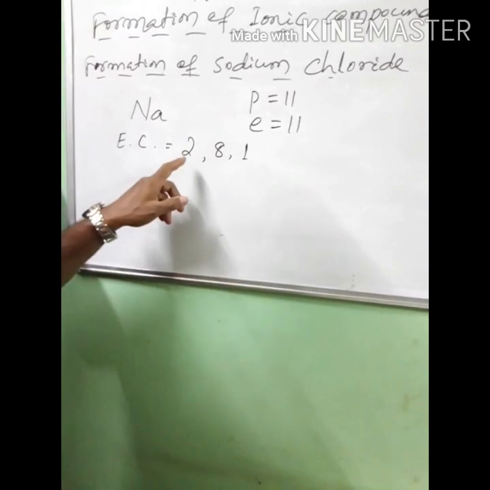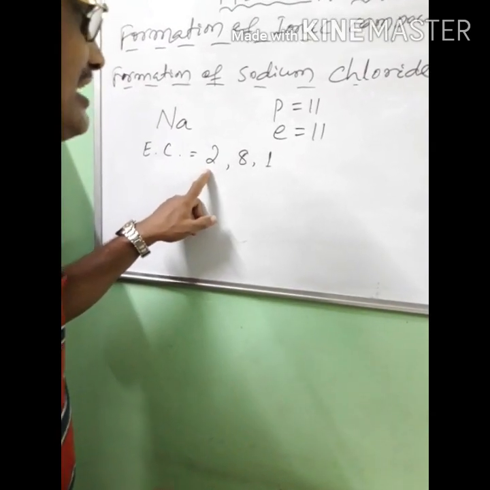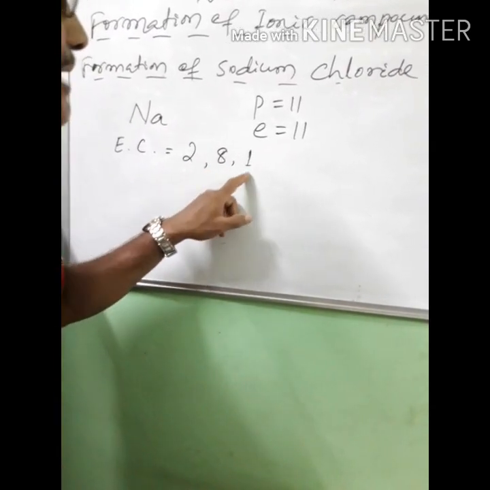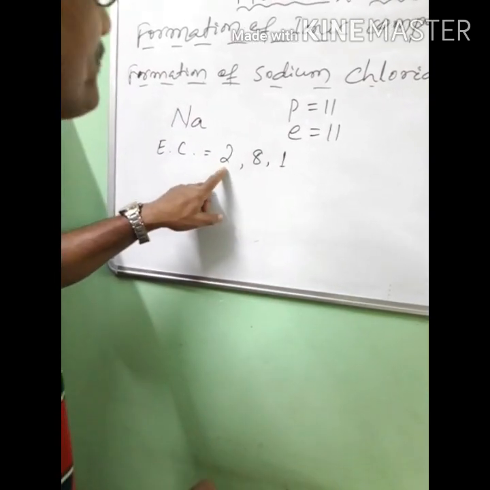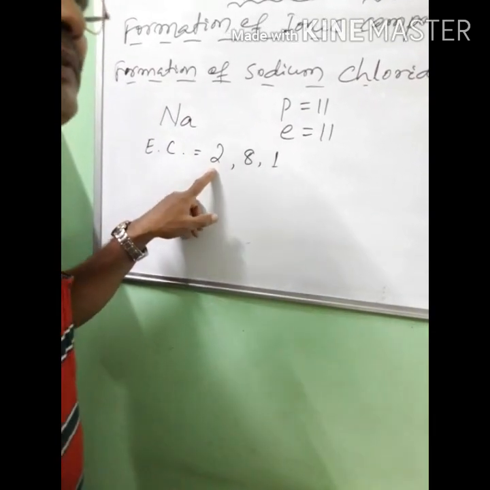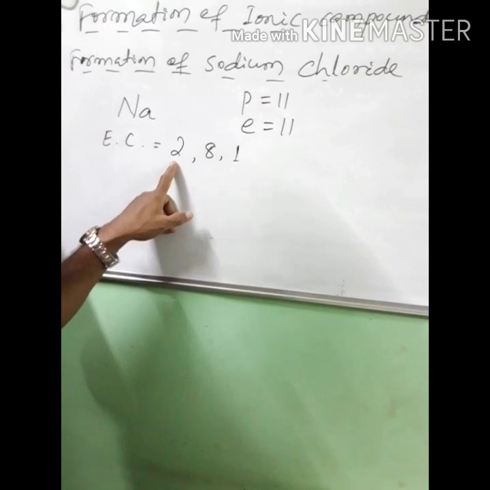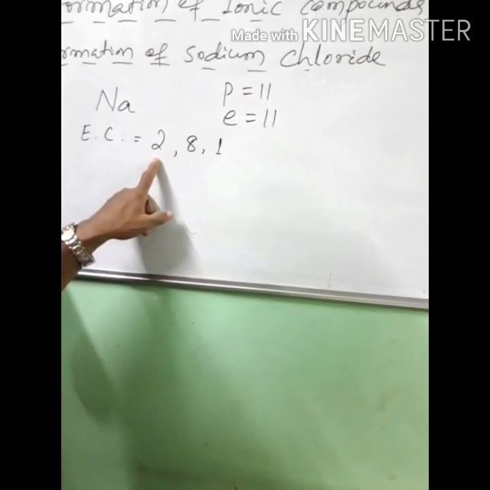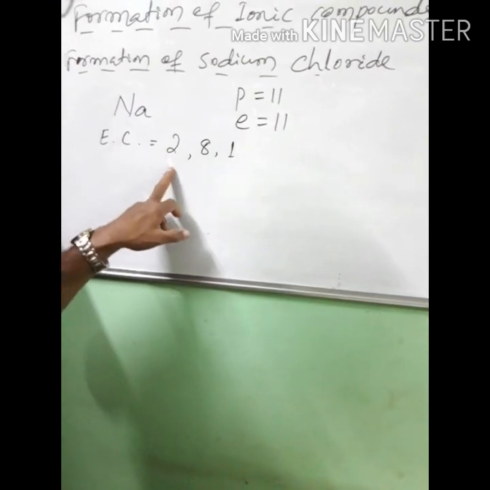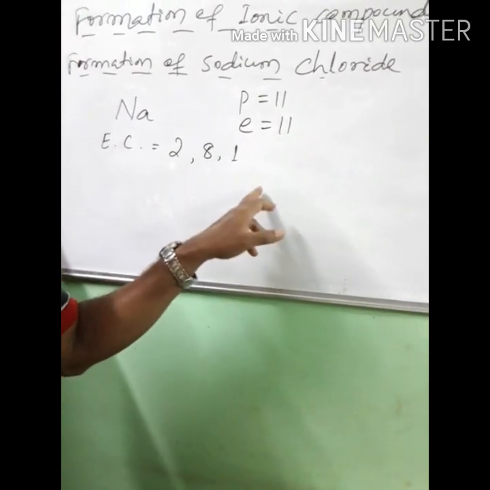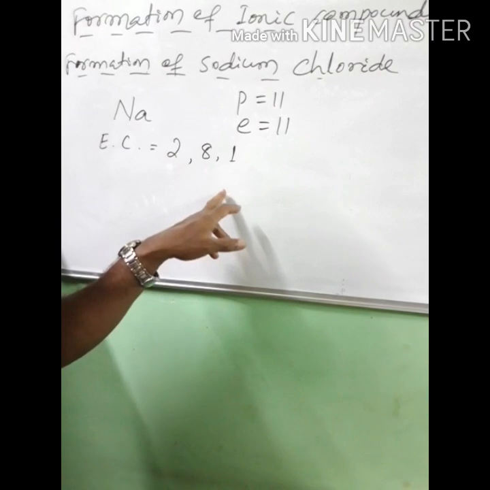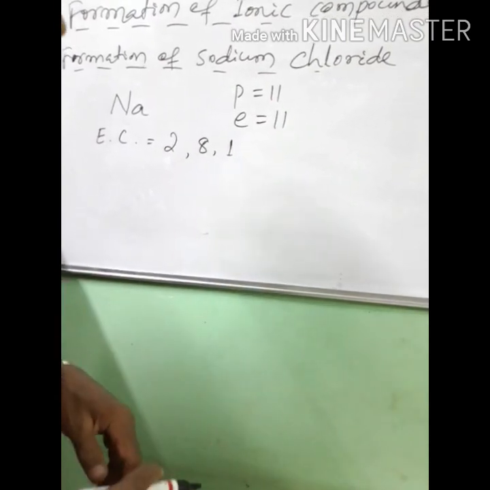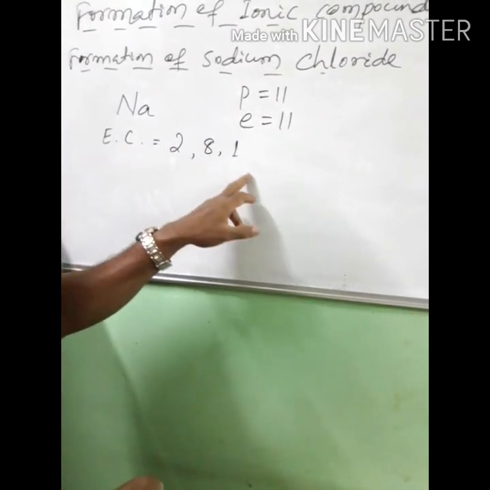Why? The first shell is K shell, then L, M. The number of electrons in the K shell should not exceed 2, and in other shells the number of electrons should not exceed 8.